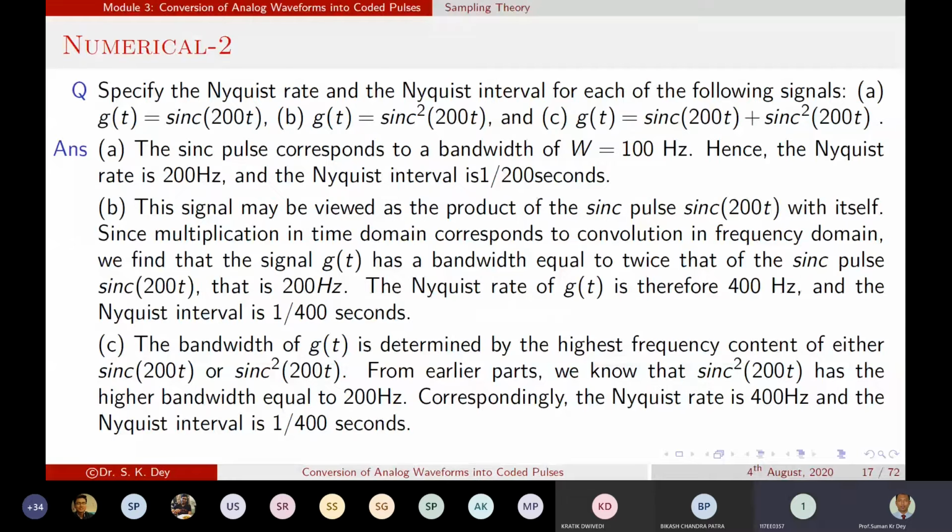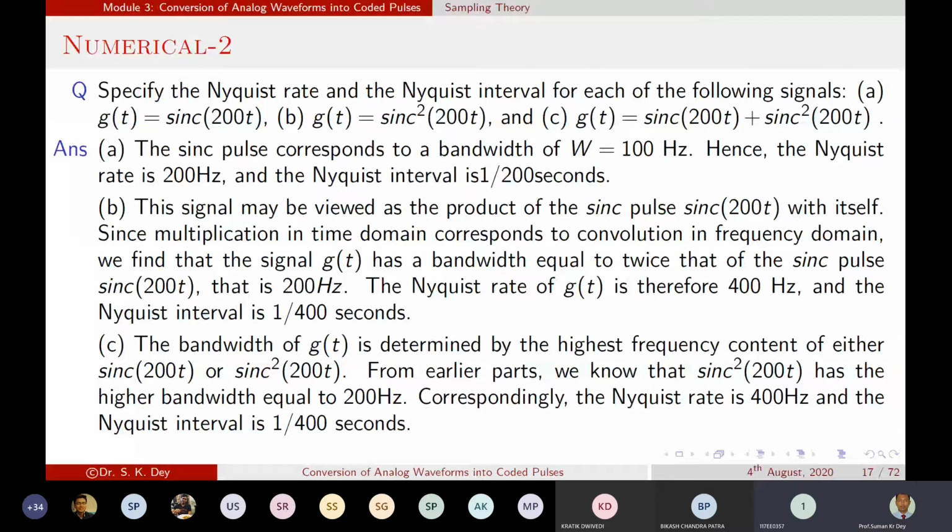Suppose in the B case, consider a C case. In the C case, if you draw the rectangular pulse, there will be two components. Definitely one will be rectangular and one will be triangular. And the triangular's fm will be greater than the rectangular, so we will consider the bigger one. So okay, according to that.